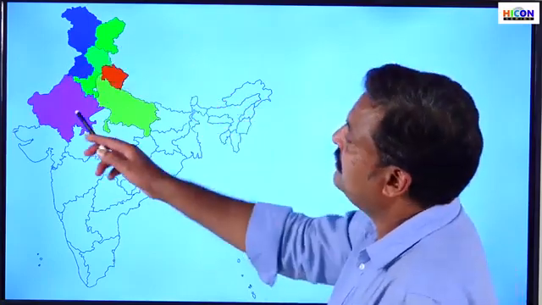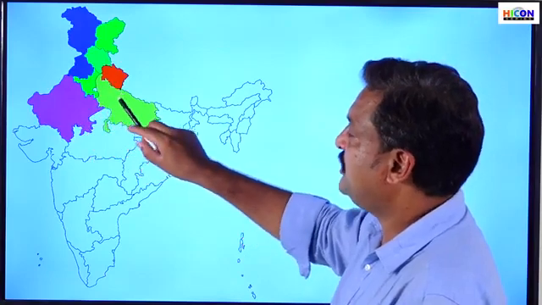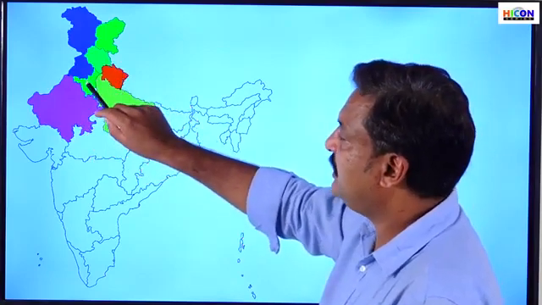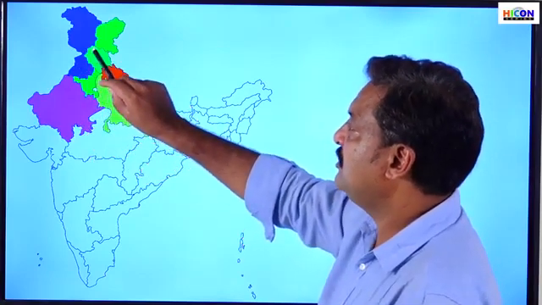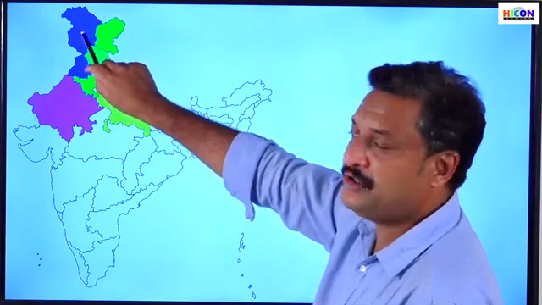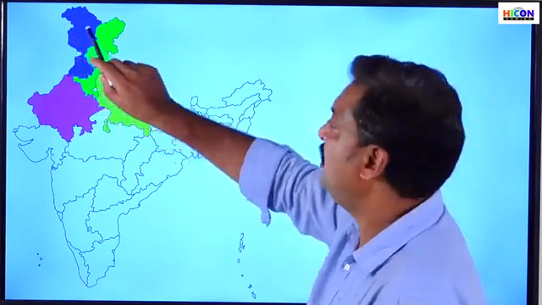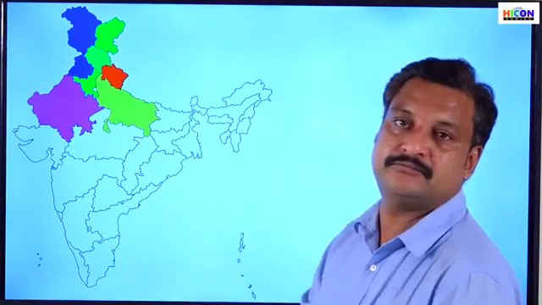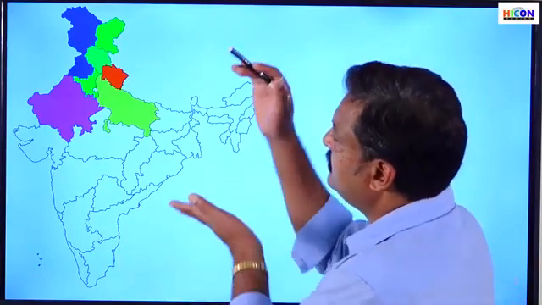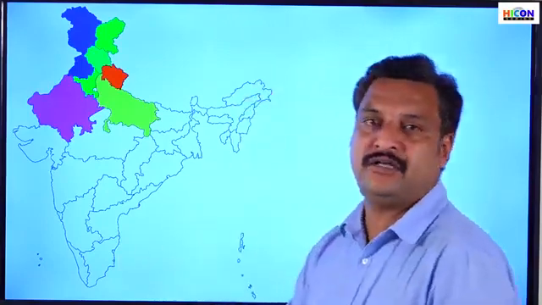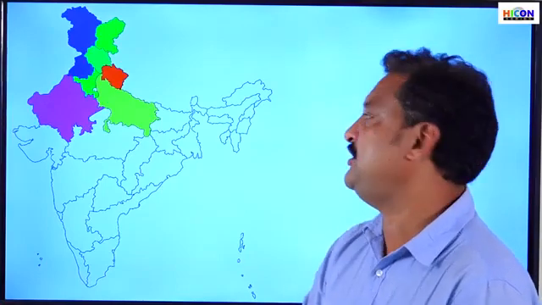Which are the states? Rajasthan, Uttar Pradesh, Uttarakhand, Haryana, Punjab, Himachal Pradesh, the Union Territories of Jammu and Kashmir and Ladakh. Right? So they are the states and the union territories in the northern regions of India.